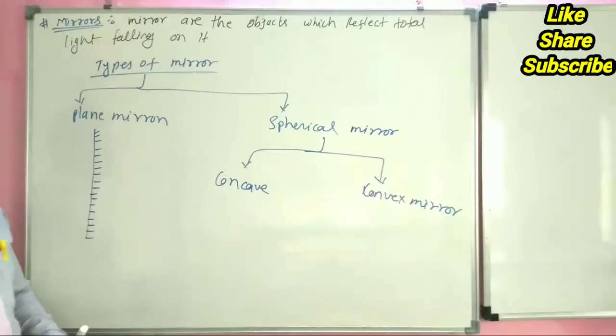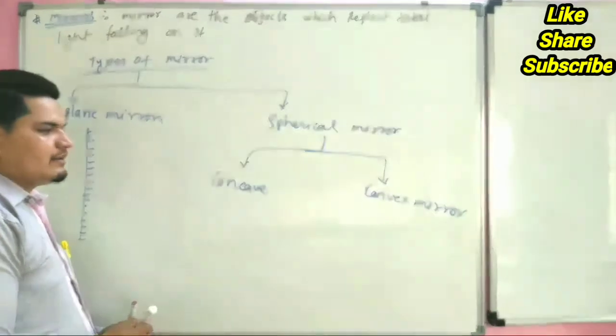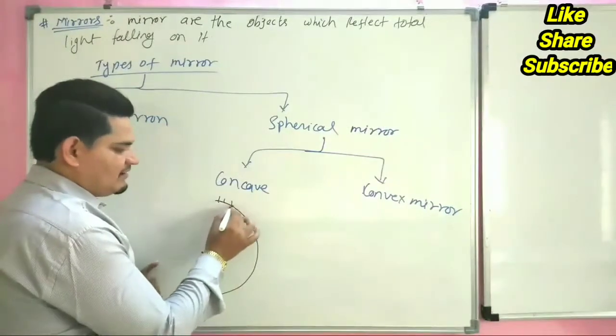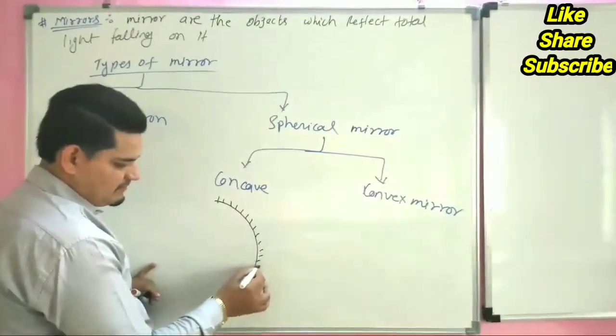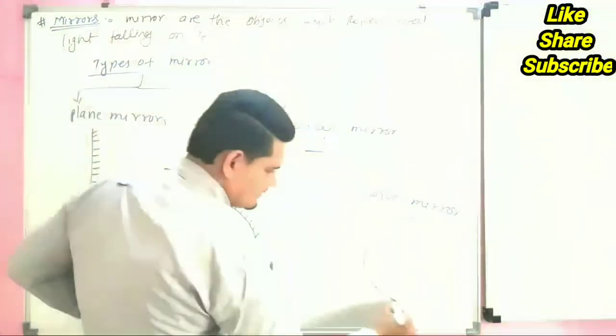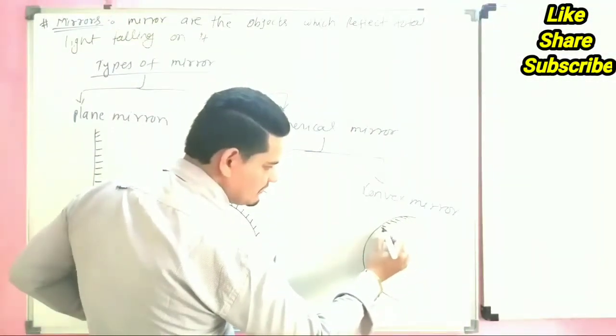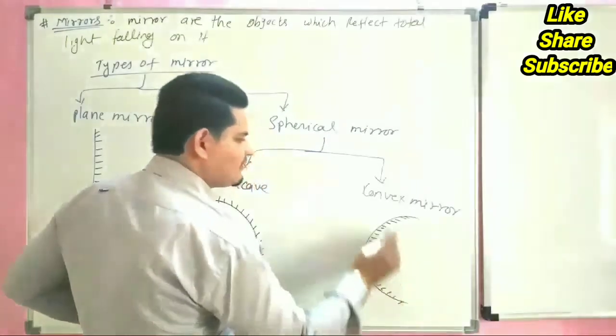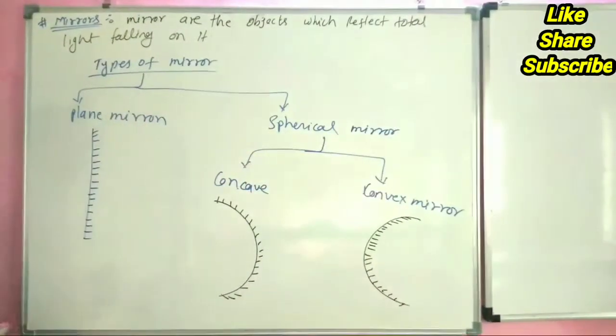If the outside is polished, it is called a concave mirror, and if the inside is polished, it is called a convex mirror.